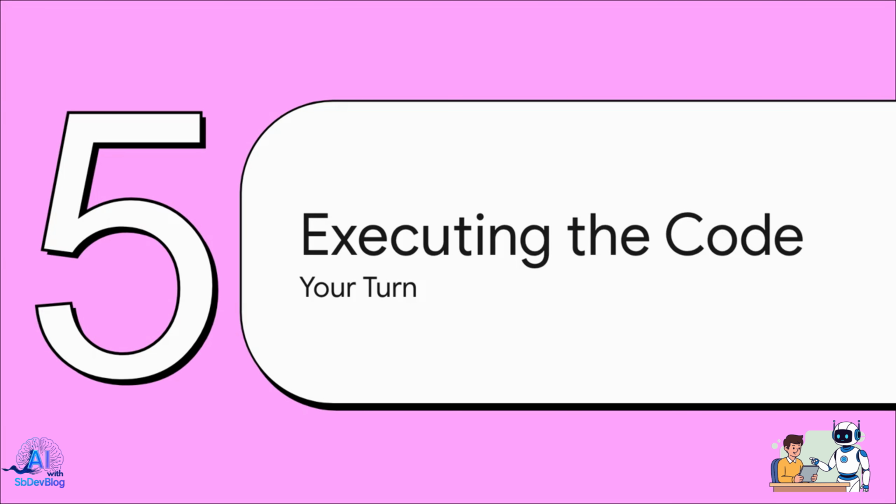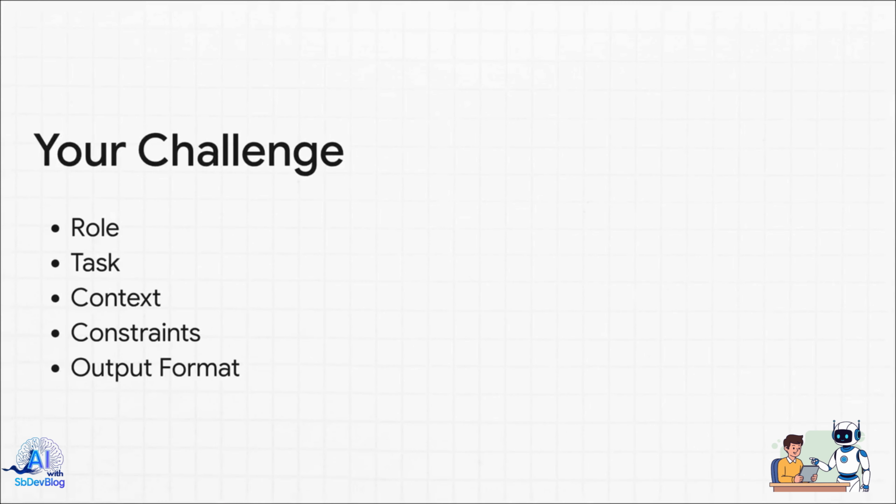Section 5. Executing the code. Now, it is your turn. So we've broken down the architecture, we compiled the code, and we unlocked that pro-level hack. Now I am issuing a direct challenge to you. Take a prompt you've used recently, one of those that gave you a really average, disappointing result, and rewrite it.